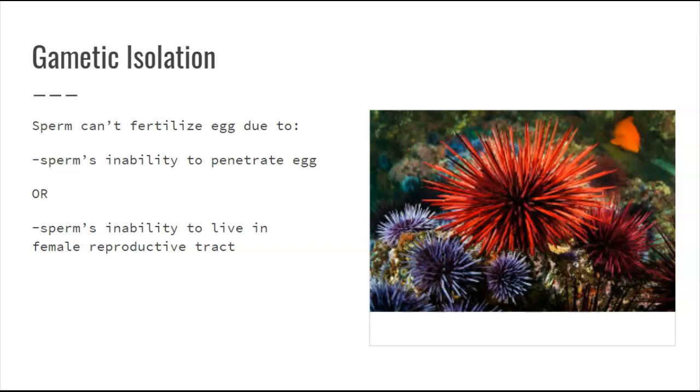And so here are some sea urchins. I love sea urchins. And there's red and purple, obviously. And these are 2 different species because when they mate, they just release their sperm and their eggs into the ocean. And as it turns out, the red and purple sperm and eggs can't fertilize. It doesn't work. So they're different species.